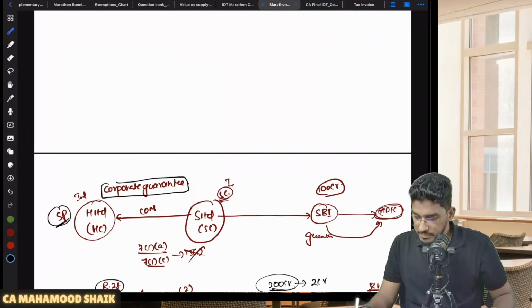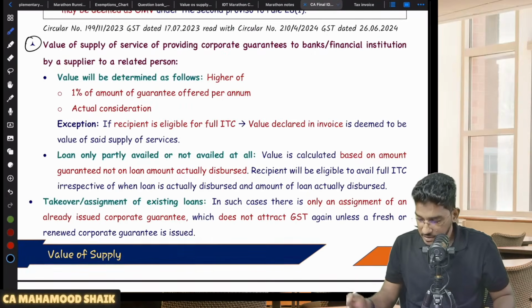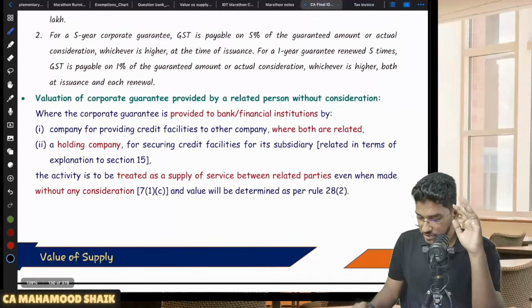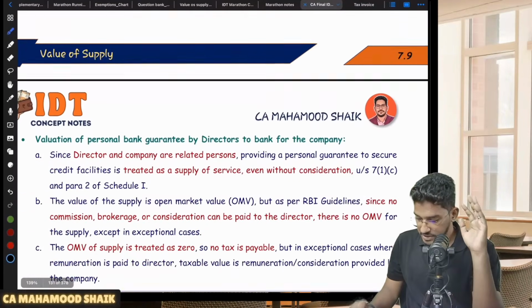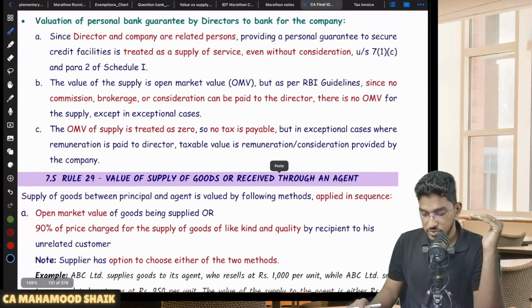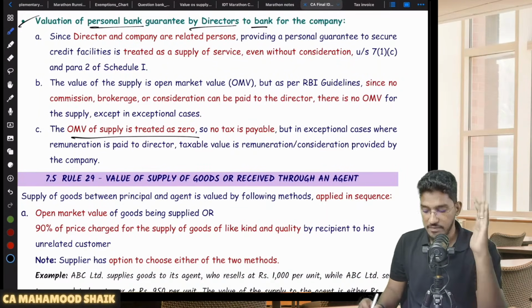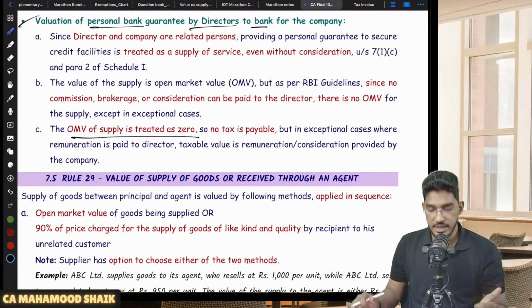Further, many other nuances are also there in this particular association. So I will try to wind it up here. This is Rule 28, the valuation of a personal bank guarantee by the directors to the bank for the company. Open market value will be treated as 0. So Rule 28 we have covered.